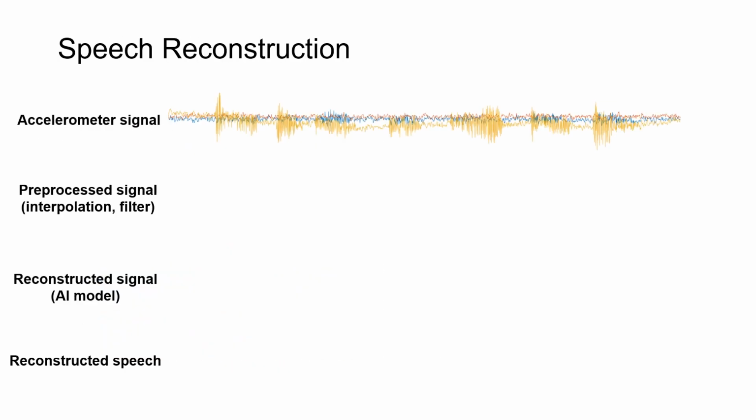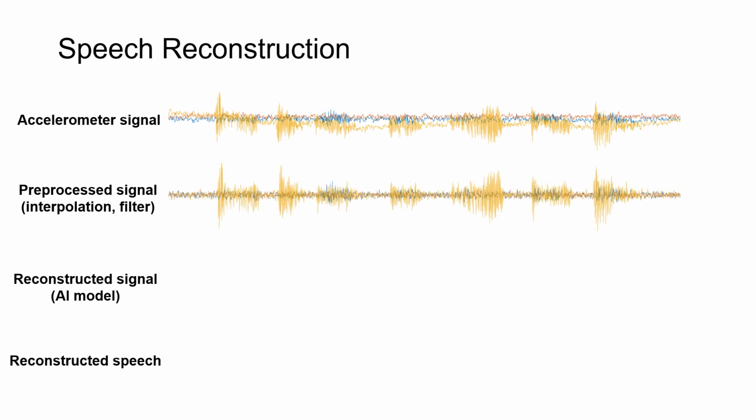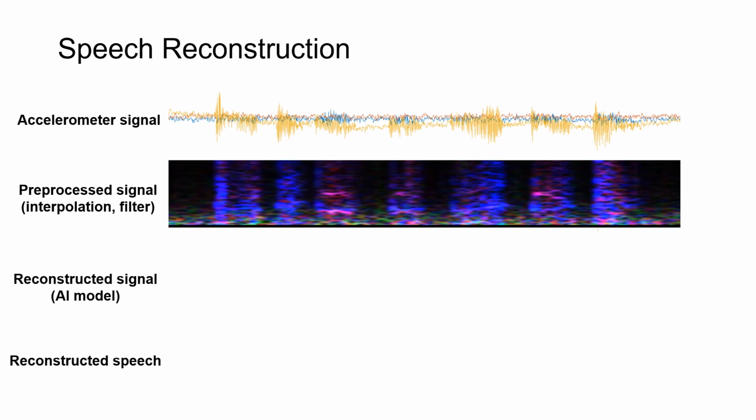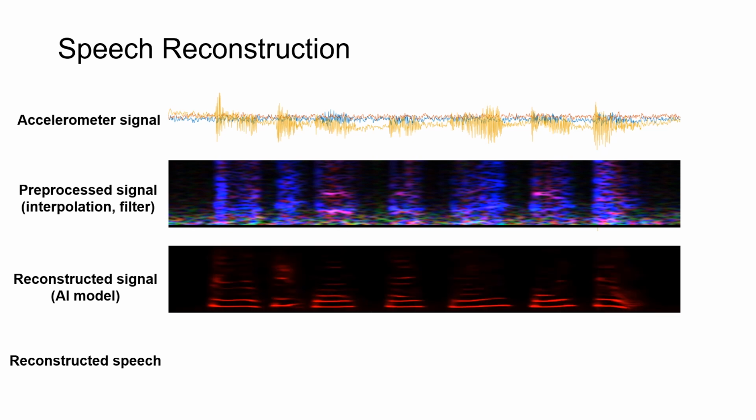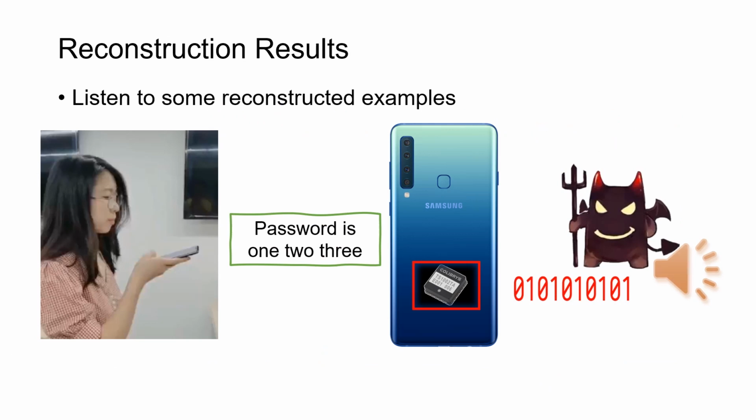For speech reconstruction, given an accelerometer signal, we first use a high-pass filter to eliminate significant distortions, and then convert the signal to its spectrogram representation. After that, we use our reconstruction model to convert the accelerometer spectrogram to the corresponding audio spectrogram. Finally, we use the Griffin-Lim or GL algorithm to recover the audio signal from the audio spectrogram. Now, let's listen to some reconstructed examples.